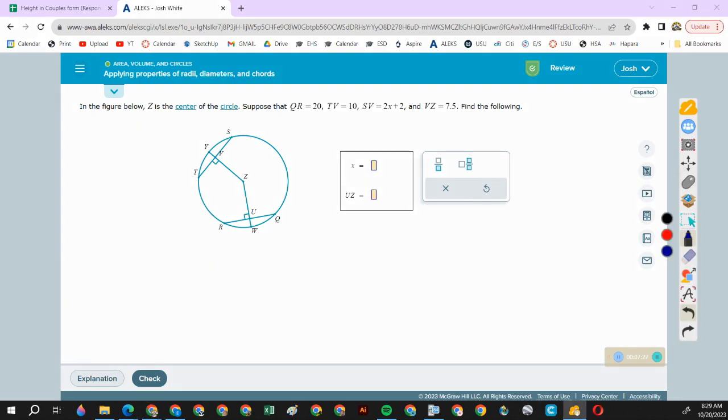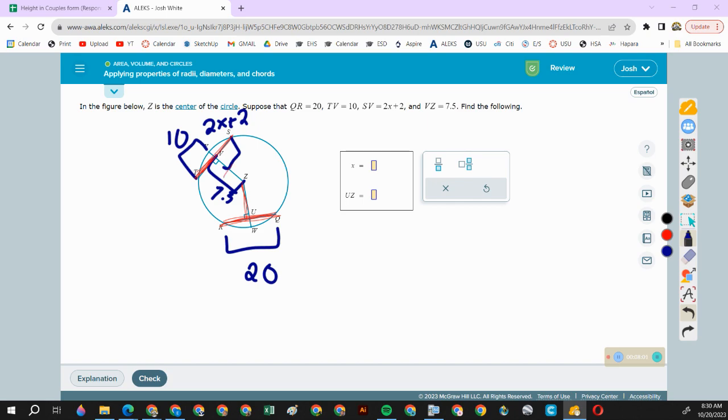Okay, same idea here. QR, this length is 20. TV, this length is 10. SV, this length here, is 2x plus 2. And VZ, this length here, is 7.5. How big is UZ? Well, this length is 20, and this length is 10, which means that length is 20.